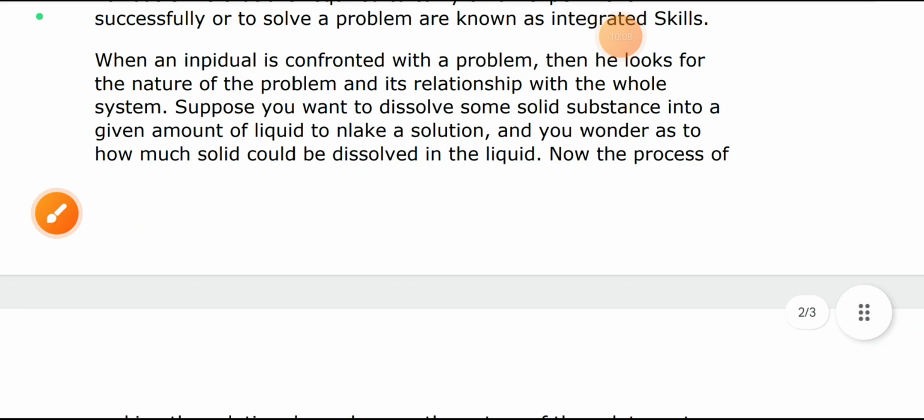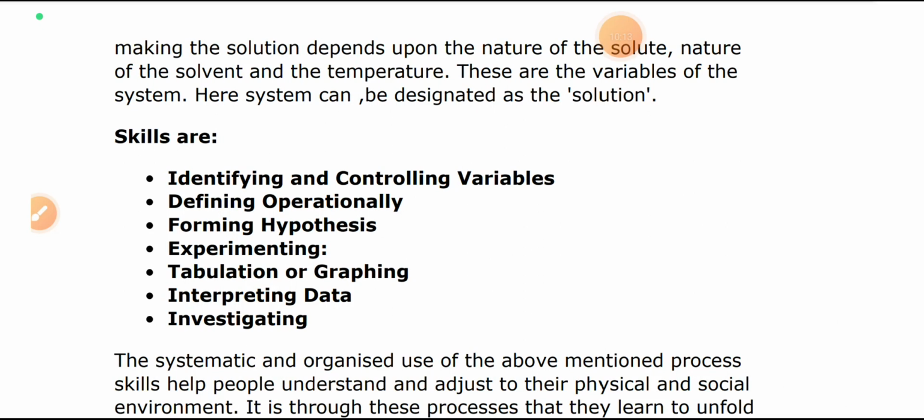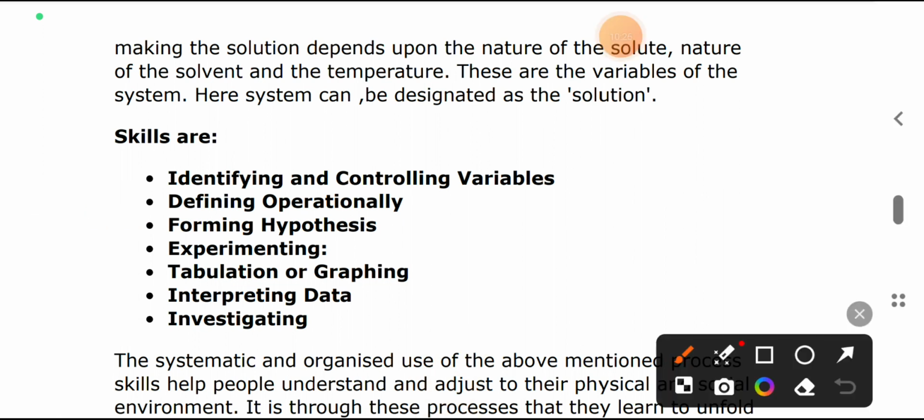You will observe what happens next. Sometimes it converts into a complete solution. The required things here are temperature and pressure. This is one type of observation.